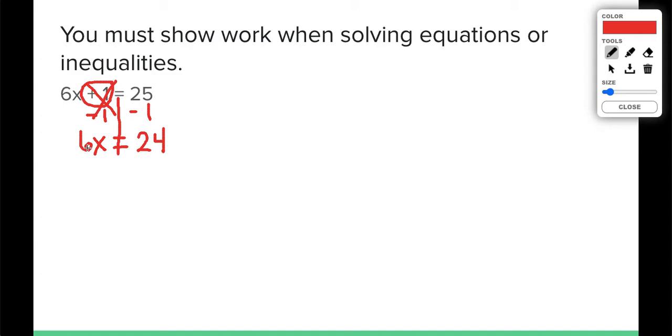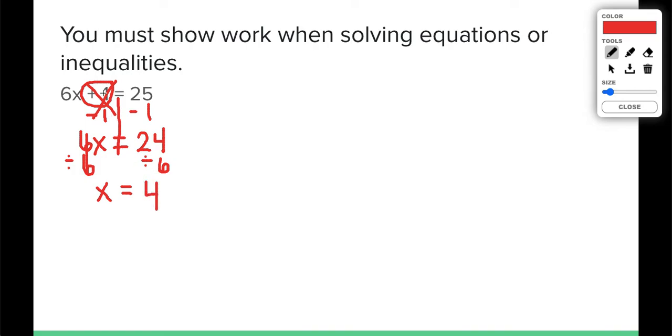Now, how do we get x? Well, we have one more step to take. 6 times x equals 24. What's the opposite of timesing something by x? By 6. Dividing something by 6. So we're going to divide both sides by 6 to figure out what x equals. 6 divided by 6 gives us 1x, which is the same thing as x. 24 divided by 6 gives us our answer, 4.